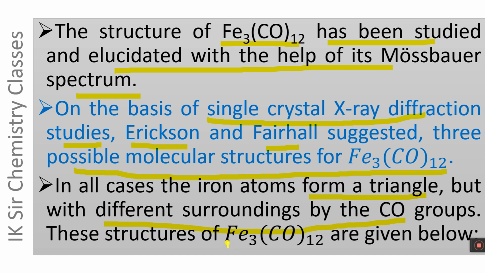It is obvious that in all the above 3 structures proposed by Erickson and Fairhall, 3 Fe atoms are situated at the corners of an equilateral triangle, but each Fe atom has different surroundings by CO groups. These structures of Fe3(CO)12 are shown in the following figure.